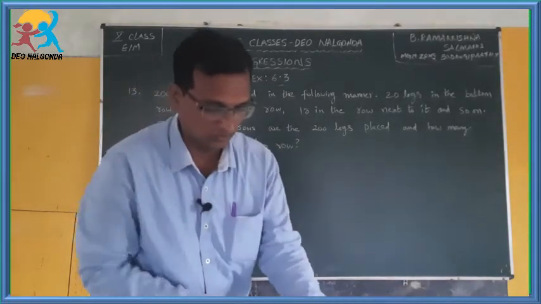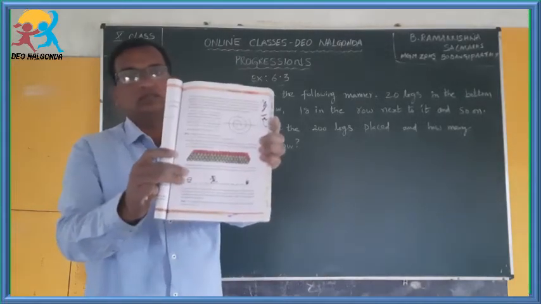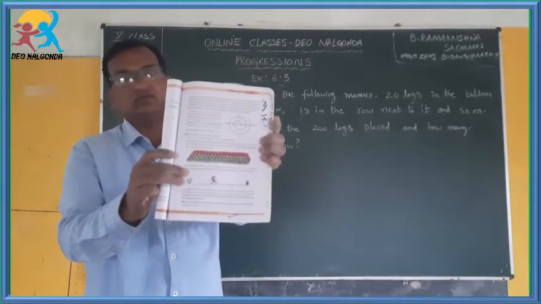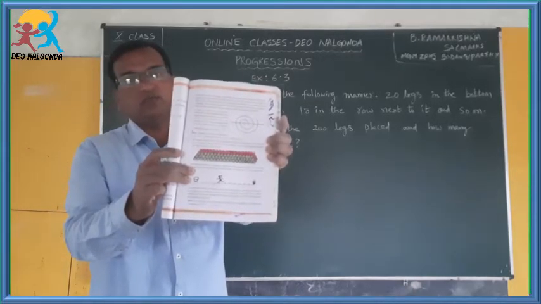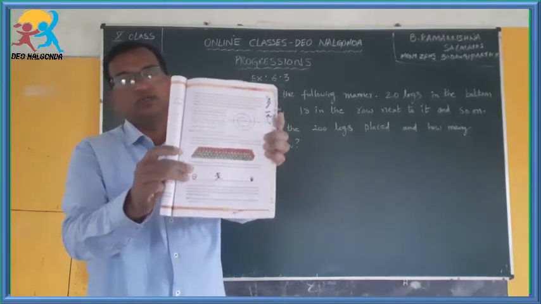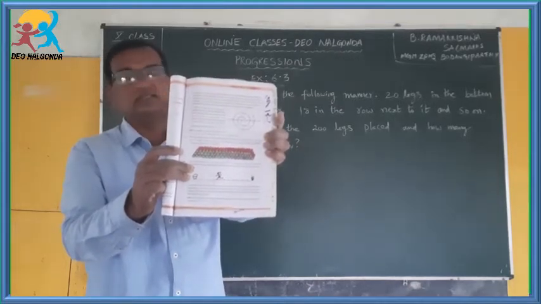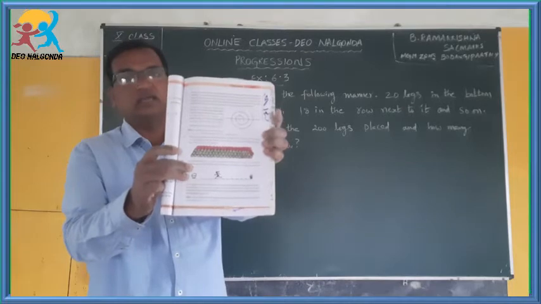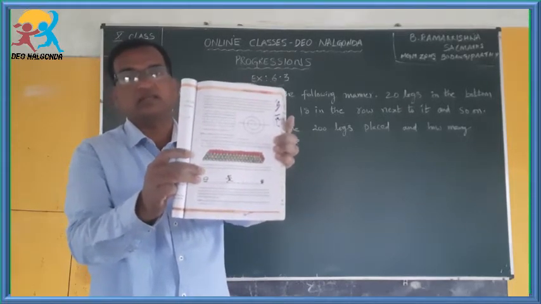If you want to have a look at the picture from the textbook, see this. These are wooden logs, 200 wooden logs. They are arranged in such a manner. In the bottom row 20 logs were arranged, in the next row 19, on the top of that 18, and so on. The number of logs are placed like that.